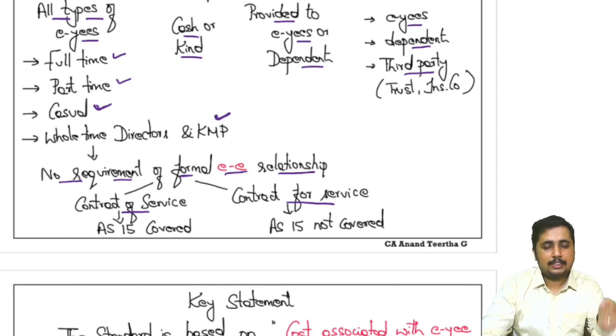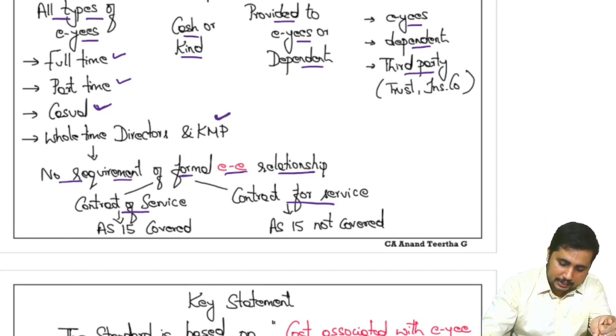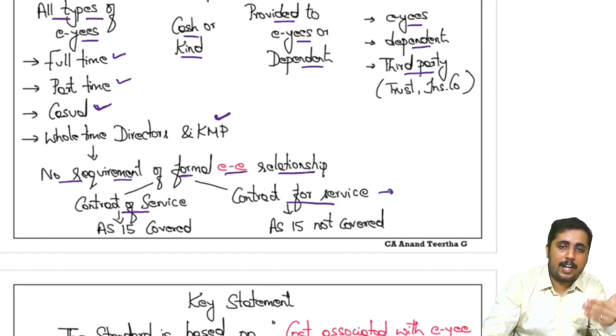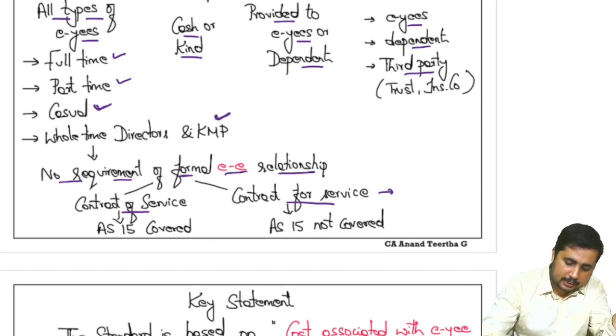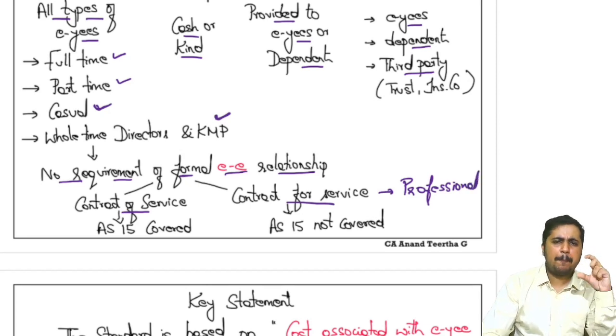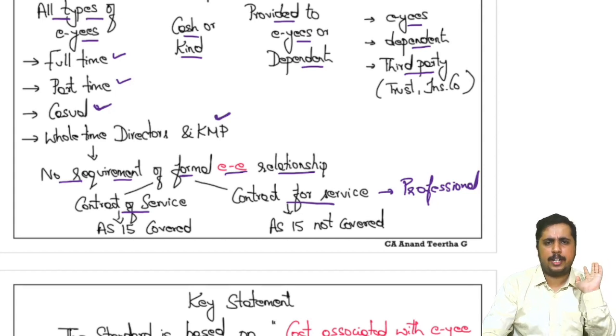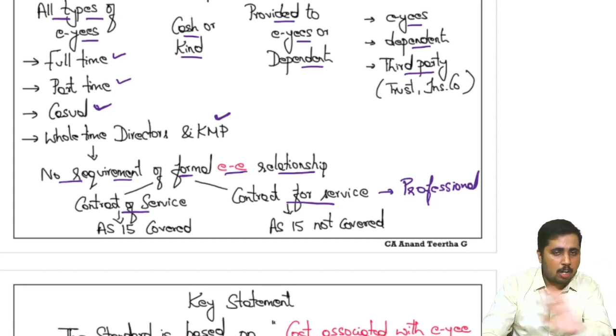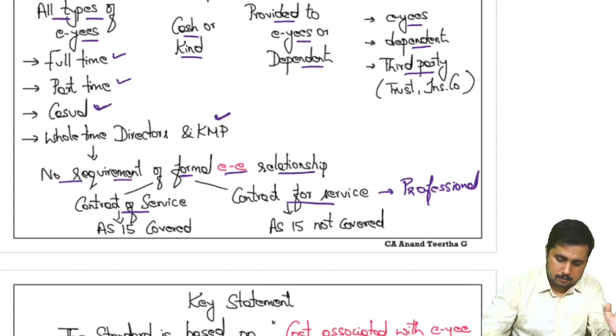Contract for service is basically the contract you have entered to provide a particular service. That can be a professional service, technical service, etc. For a particular service, you are hiring a person and he is going to do that job. That is not covered by AS15.